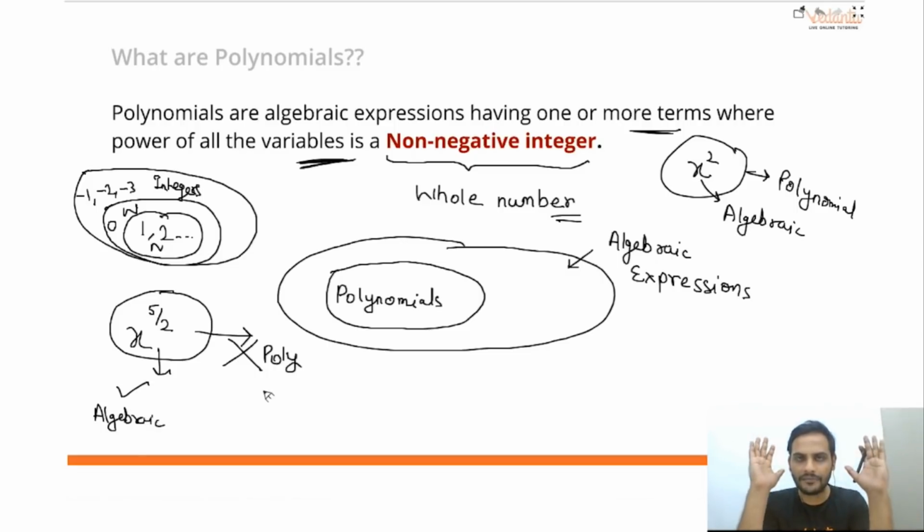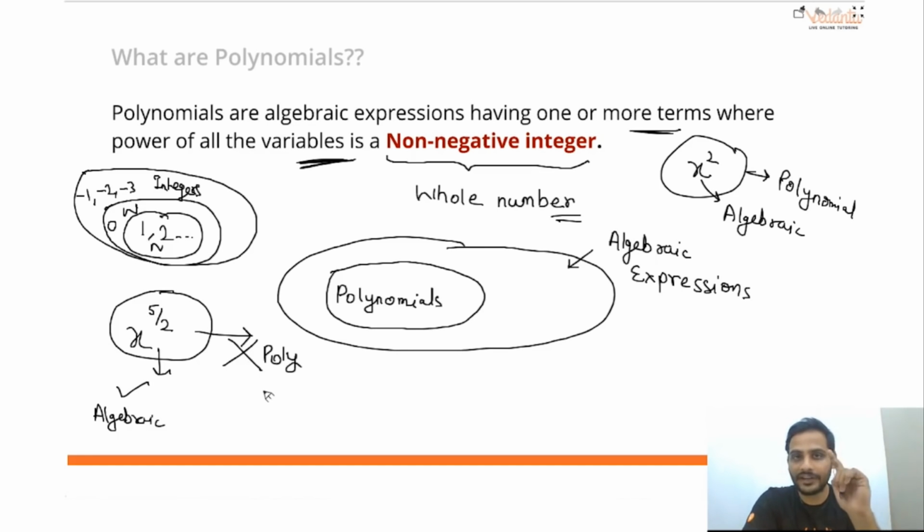Anything with a variable anywhere in the whole expression will be called an algebraic expression. But that all algebraic expressions will be polynomials, we cannot say.